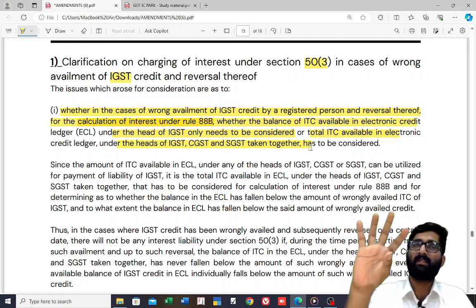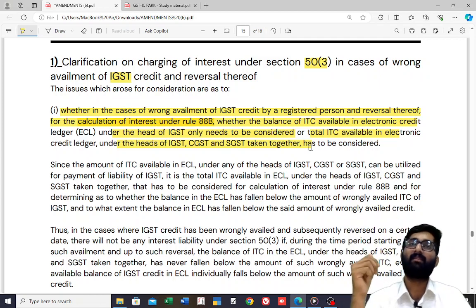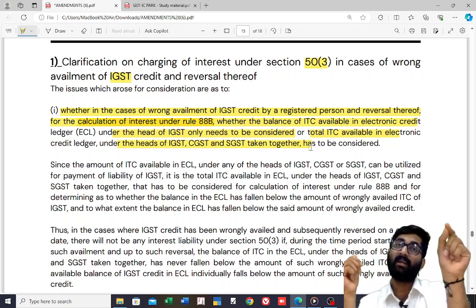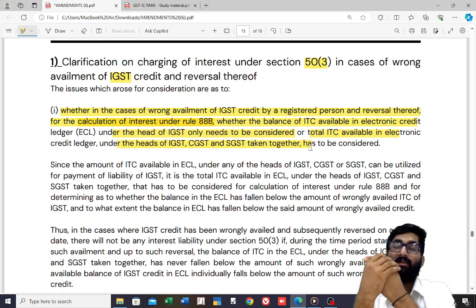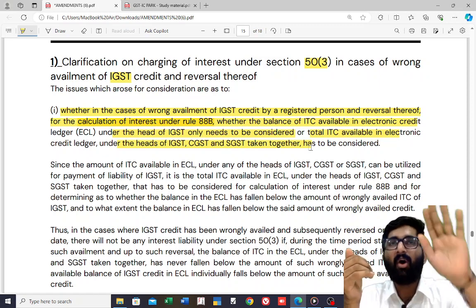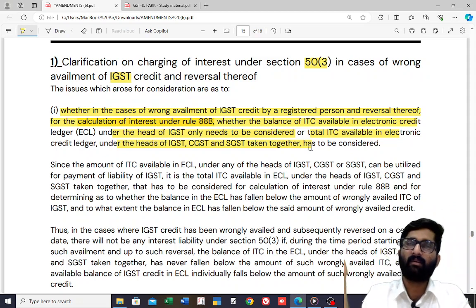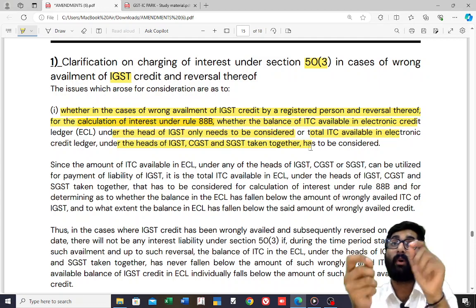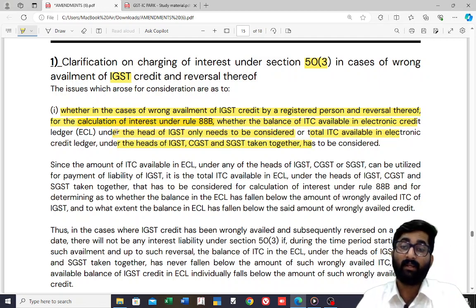Wrong availment means 5,000, and you are reversing that other amount. So now the IGST ITC balance is falling below that. Only on IGST, sir, or on the complete balance? That we have to calculate for falling below. See what is given here: under the head of IGST only needs to be considered, or the total ITC availed in the electronic credit ledger has to be considered, sir. So there was one question.